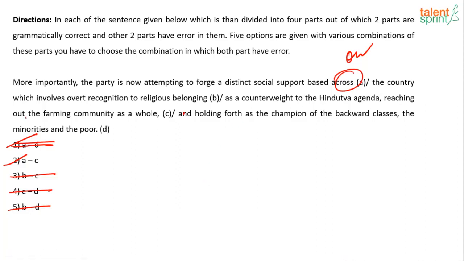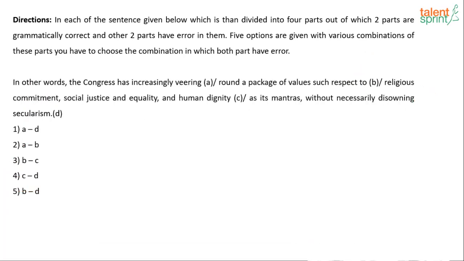The error is there is a missing preposition over here. Reaching out to the farming community as a whole. If you see the statement, you see something missing right over here, because it just says reaching out the farming community as a whole. It should be reaching out to the farming community as a whole. So there is a missing preposition over here. This one was a tricky one, so let's see the next one.